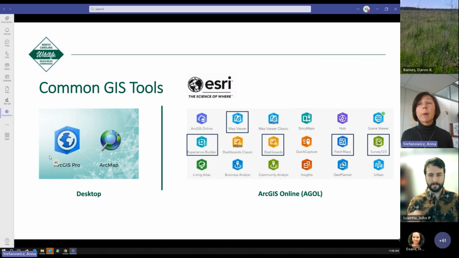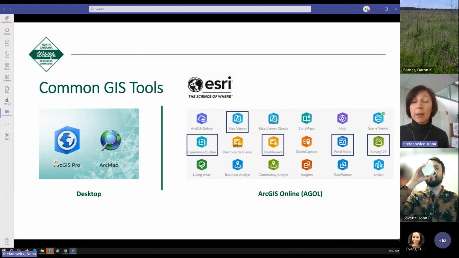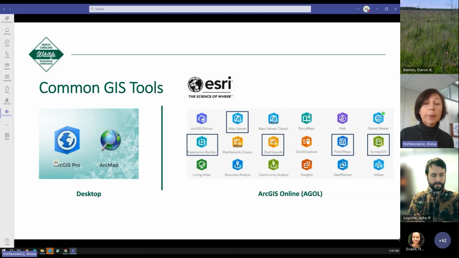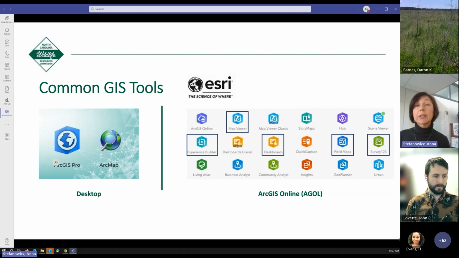So the most common GIS tools used in order to layer and analyze that data are from a company called Esri, or ESRI. These are the tools used by us and our agency staff. They come in two different groups. The desktop applications, there are currently two types of them: ArcMap, which is an older generation application, and ArcGIS Pro, which is new and more integrated with the ArcGIS Online application.